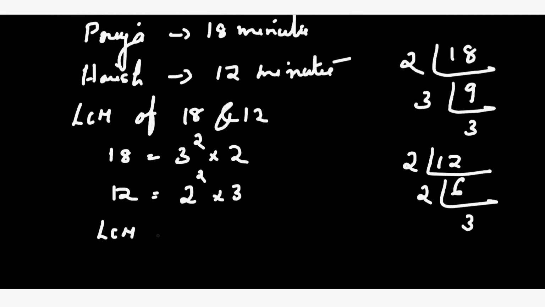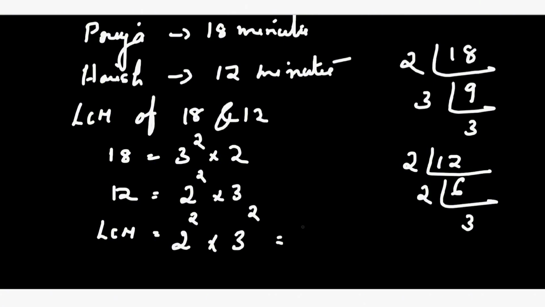Now, how can we find the LCM of two numbers? LCM is the least common multiple. Out of 2 and 2 square, we will take the maximum, that is 2 square. And next, out of 3 and 3 square, we'll take the maximum, that is 3 square. For the least common multiple, we have to consider the highest power. The highest power of 2 is 2 square, and the highest power of 3 is 3 square.